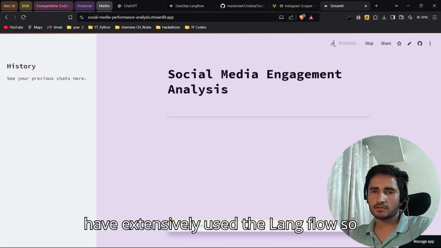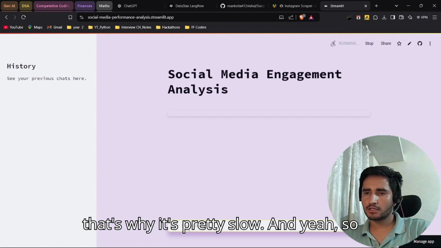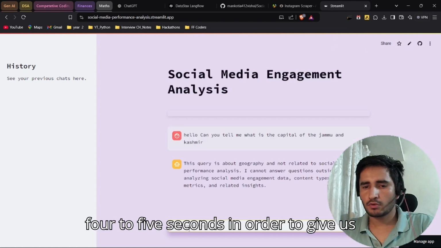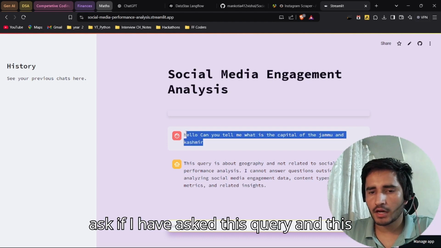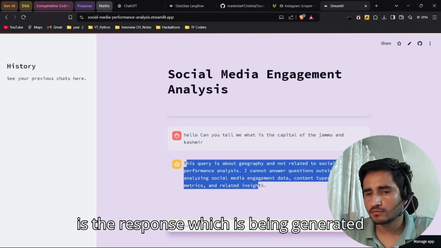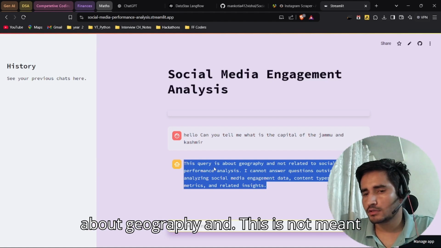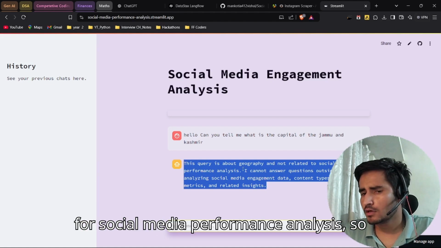We have extensively used Langflow, so that's why it's pretty slow. It will take some time, like 2 seconds, or 4 to 5 seconds, to give us a response. If you see here, I asked this query and this is the response generated by our bot: it says this query is about geography and is not meant for social media performance analysis, so we can't answer this.